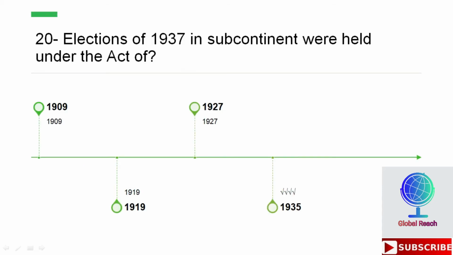Elections of 1937 in subcontinent were held under the Act of, options are 1909, 1919, 1927, 1935. So fourth is the right option here, which is 1935. Elections of 1937 in subcontinent were held under the Act of 1935, and it is important MCQ.